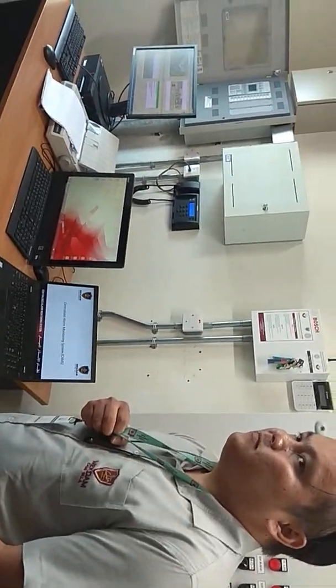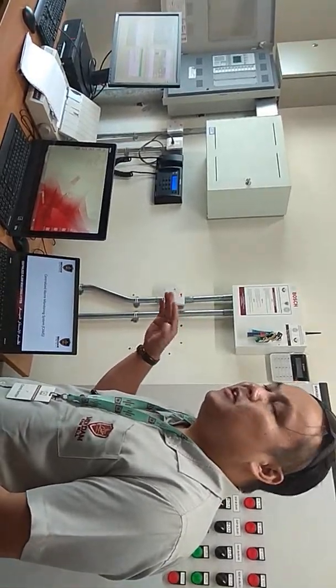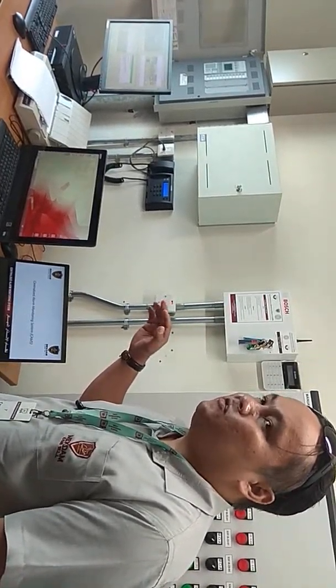Take note of this. So 3 minutes window only. After 3 minutes, it will send a signal to the CAMS panel, and the CAMS panel will send a direct signal to MOI and ECC.